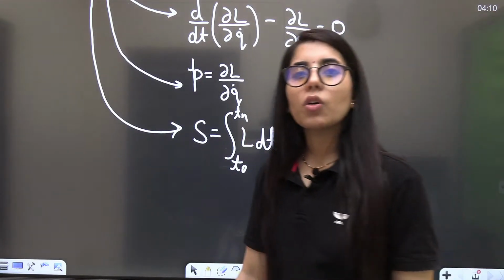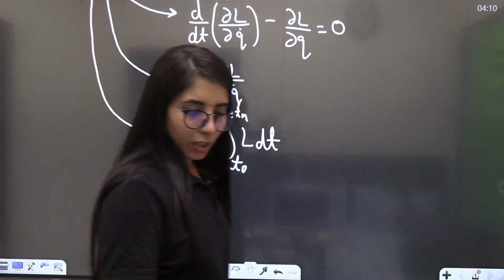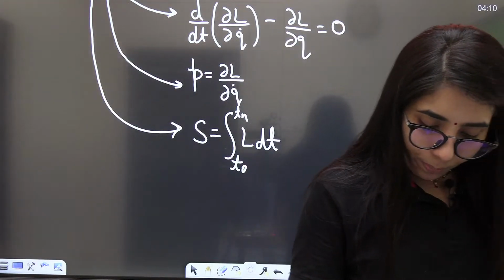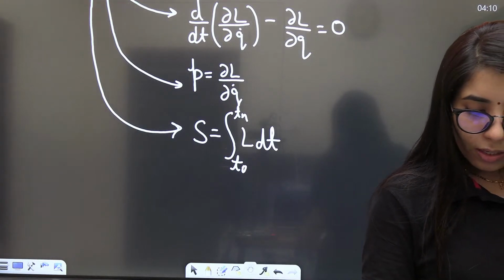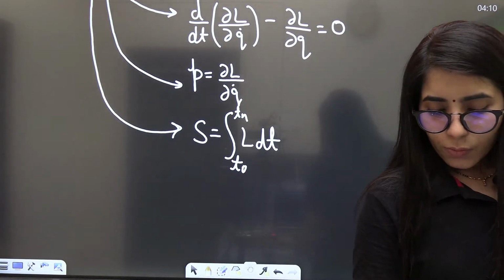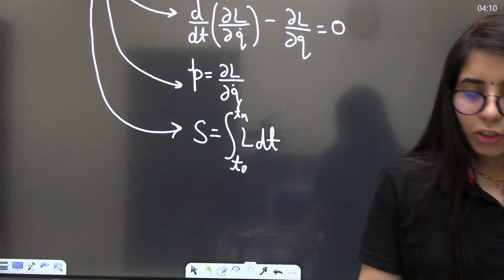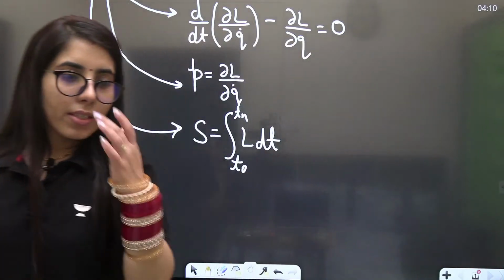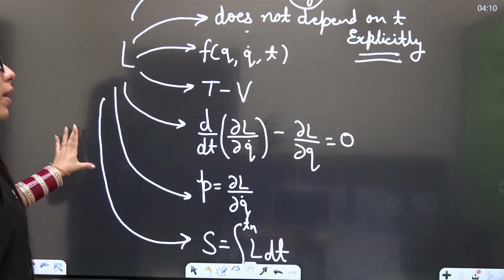Now let me just check out your comments quickly, and then we will be talking about all these points as well. So let me just check it out. Total energy will be conserved, right, Sujashmita? If one coordinate is cyclic, the corresponding linear momentum is conserved. Very good, Sujashmita, that's correct. This is how it will happen, and this is how we get to know about the conserved quantities.